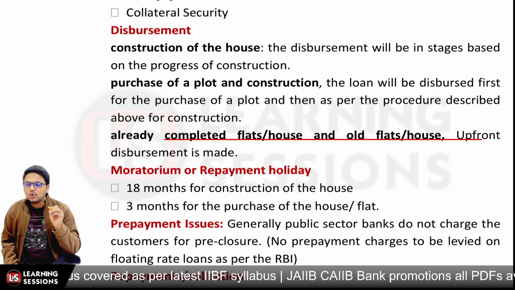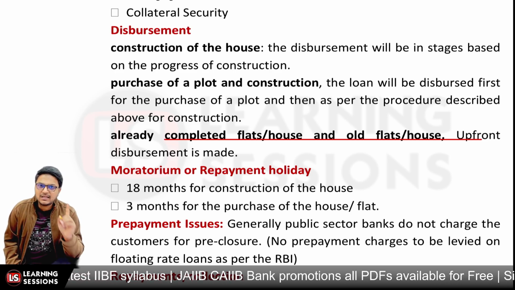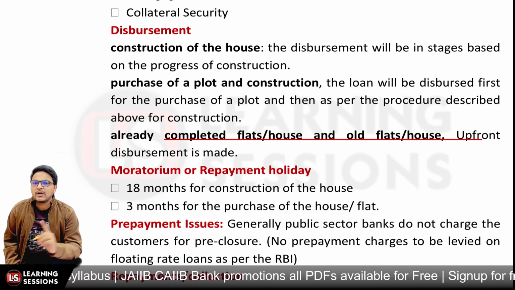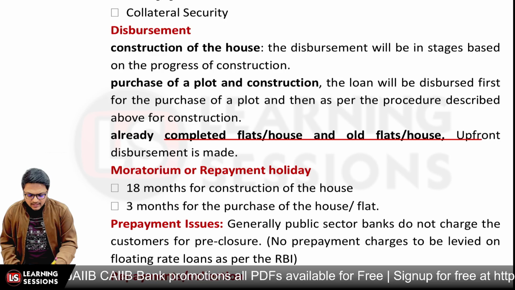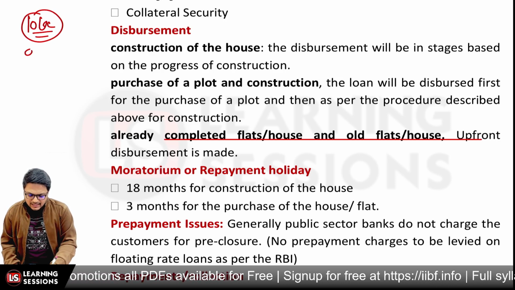And further, the total maximum repayment period for the housing loan cannot exceed 30 years, including the moratorium period, right? Let's say you want to construct a house and you took a loan of rupees 10 lakh from the bank for a period of 20 years, right?